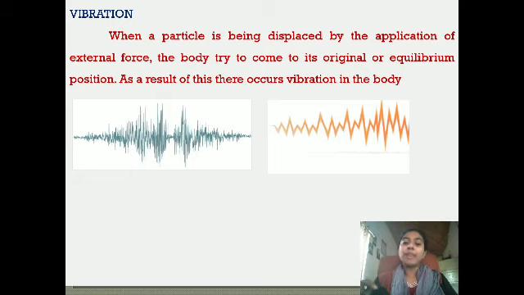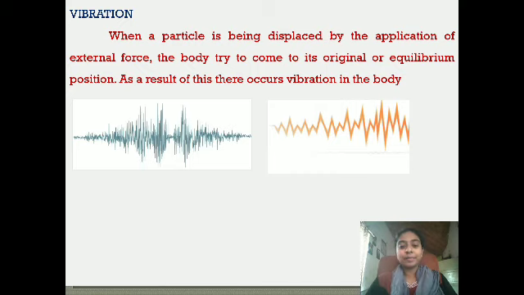From there, these sound waves travel, and as a result the surface of the earth undergoes longitudinal and transverse motion, and they are highly random and highly vibratory.